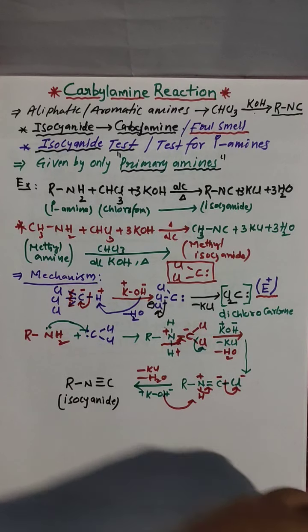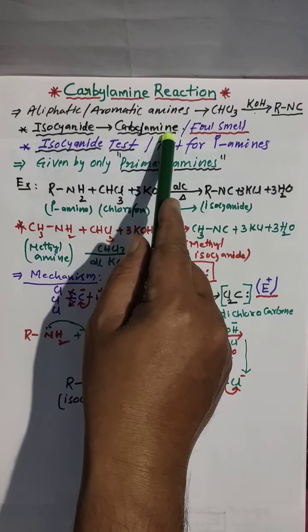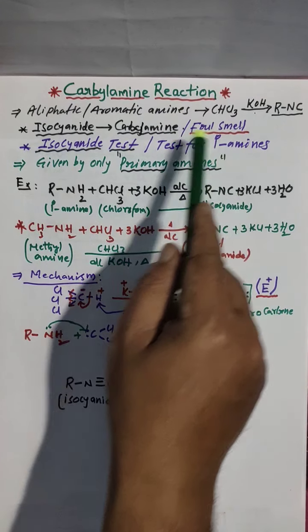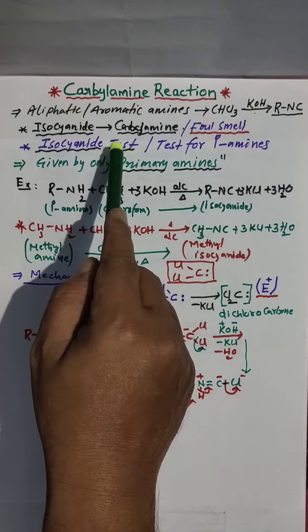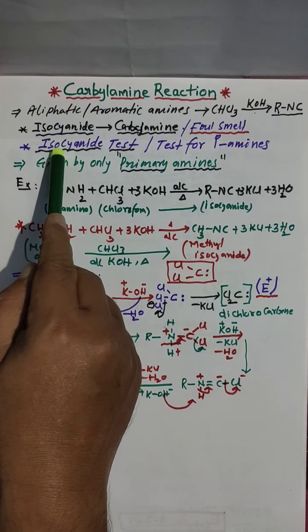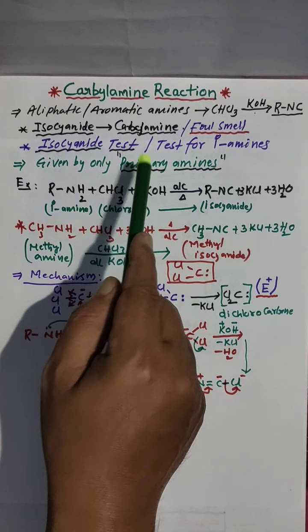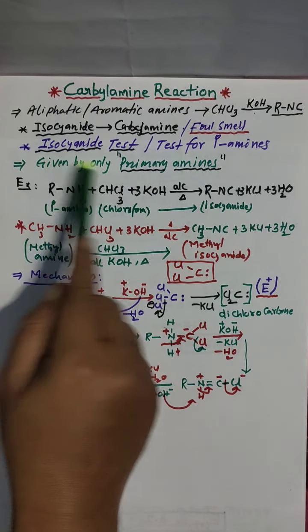So here what we learn: aliphatic or aromatic amines react with chloroform in the presence of alcoholic KOH to give isocyanide. This isocyanide is called carbylamine, having a foul smell. This carbylamine reaction we also call the isocyanide test. Why? Because isocyanides are forming from primary amines.